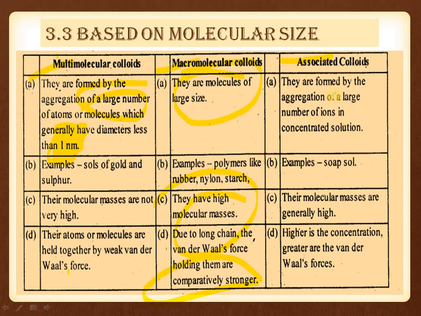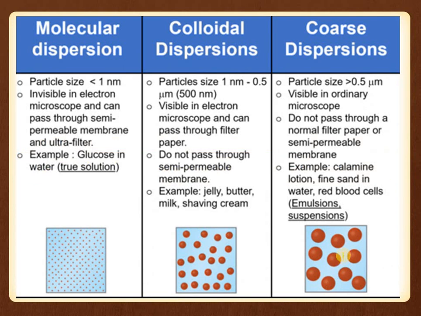These are formed by the aggregation of a large number of ions in a concentrated solution. So this means that a large number of aggregated molecules or ions combine to form associated colloids. For example, soap sols. Their molecular masses are generally high, and the higher the concentration, the greater the van der Waals forces.